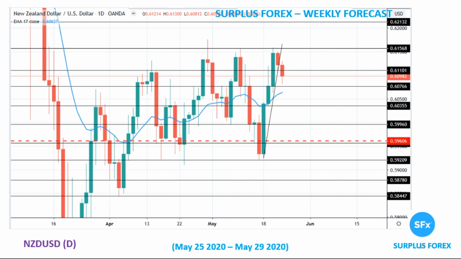GBPUSD on a daily time frame. Kiwi as of now is falling for the last 2 days. It had a good bullish run for the earlier 3 days of the past week. As of now, currently sitting at 60.98.